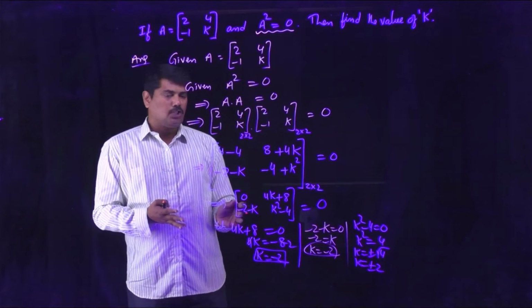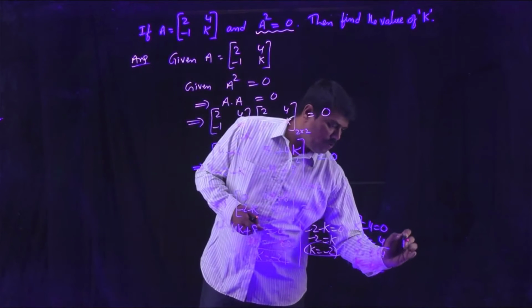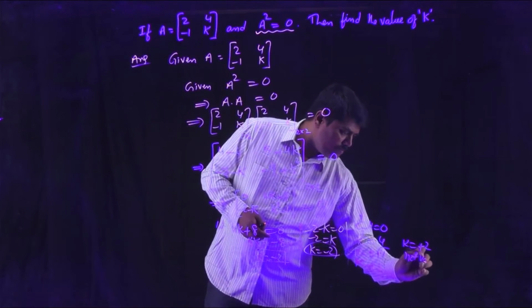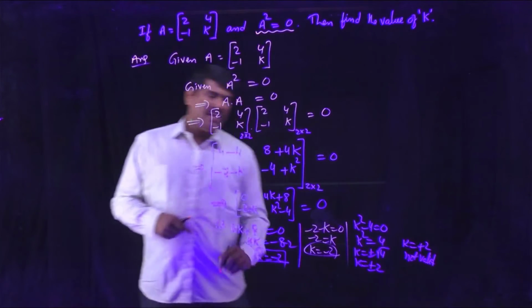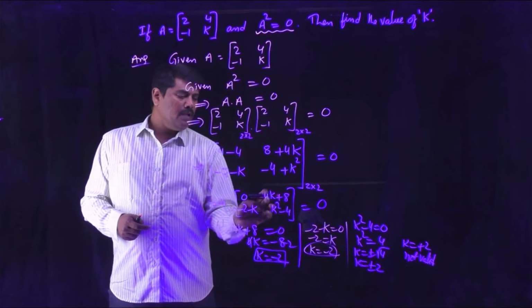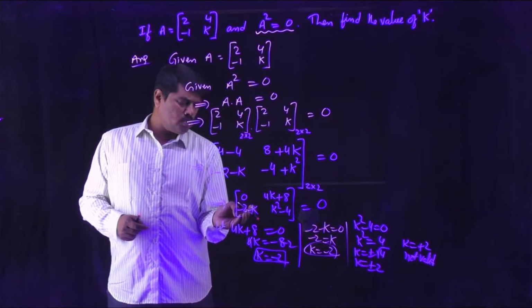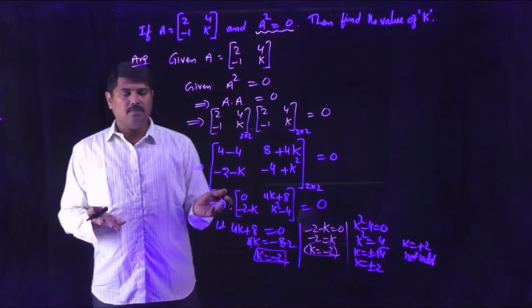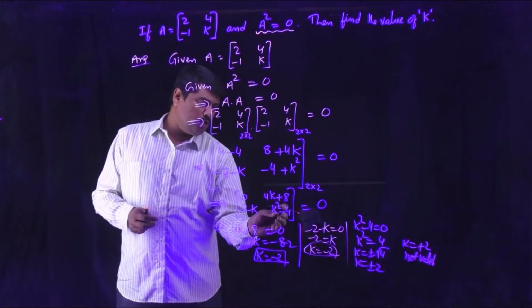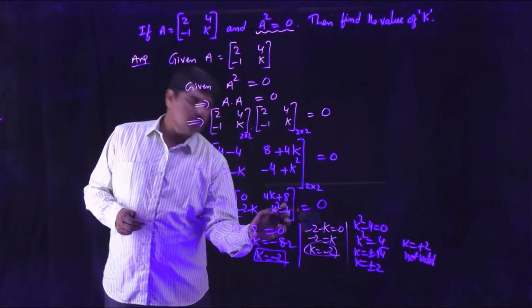If you take k is equal to plus 2, it is not valid. If you take k is equal to plus 2, only this element becomes 0. The 1 2 position element and 2 1 position element cannot become 0. If you take k is equal to 0, only this element will become 0.